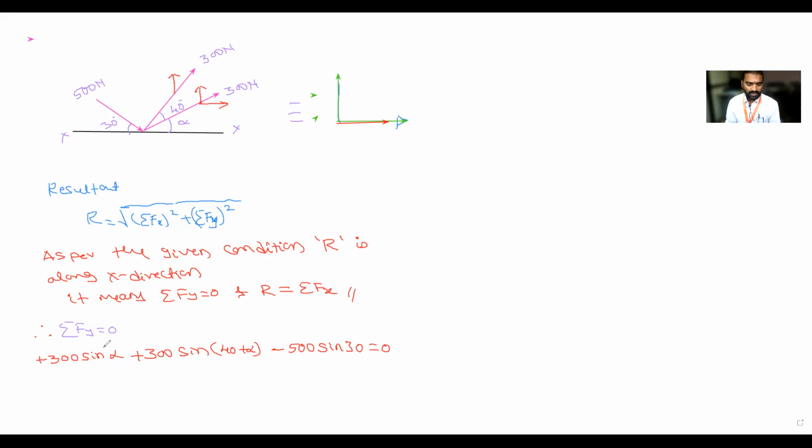Okay, now what is constant here? This 300 is constant between the first and second one, correct? Yes. So here 300 sin alpha, here also 300 is there. I will take 300 outside. So remaining is sin alpha plus sin of 40 plus alpha, in the bracket. I will transfer the remaining term to the right hand side. That is 500 sin 30, how much is it? 1 by 2. That is equal to 250. Can I write?